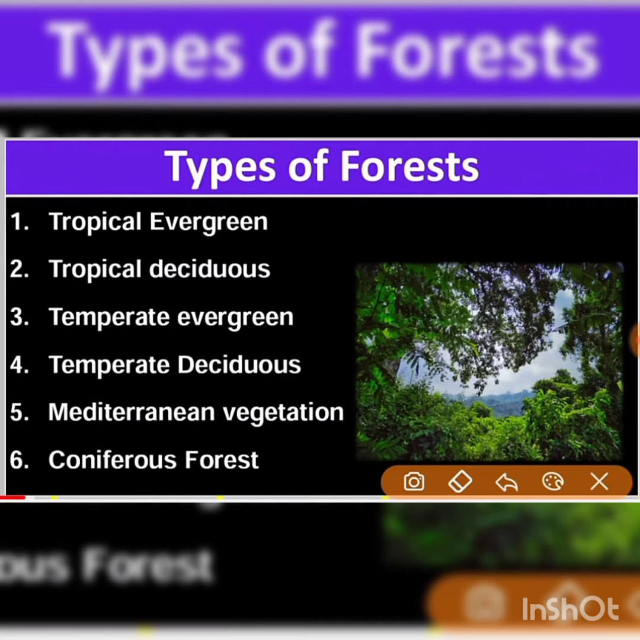Let us get to know the different types of natural vegetation of the world with their characteristic features and the wildlife inhabiting there. These are the different types of forest: tropical evergreen forest, tropical deciduous forest, temperate evergreen forest, temperate deciduous forest, Mediterranean vegetation, and coniferous forest.